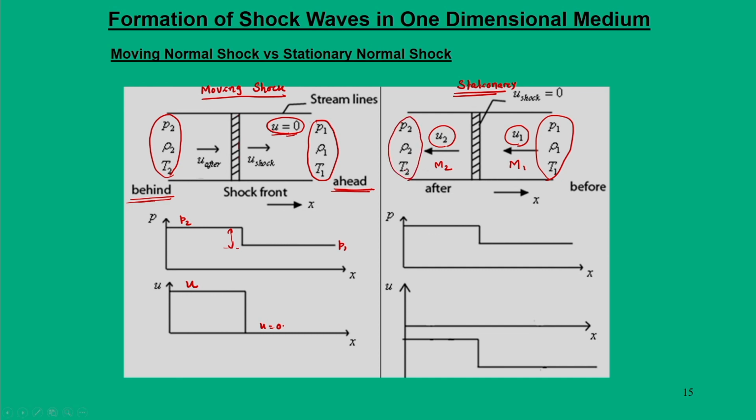Now, if you want to see the same thing here, the pressure signal change will remain the same, but what changes is the gas velocity. Since it is a relative velocity, we were looking in a laboratory frame at a moving shock, but when we look in the laboratory frame at a stationary shock, what you see is that the gas is moving. So, your initial velocity will now become u1, which corresponds to Mach number M1, and the final velocity is u2.